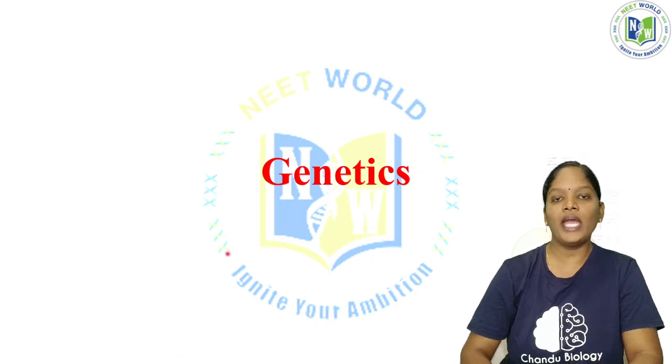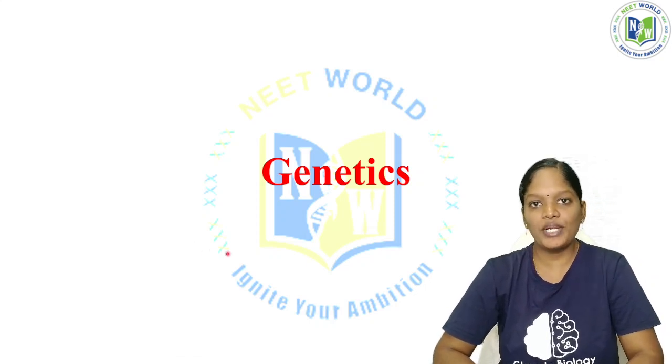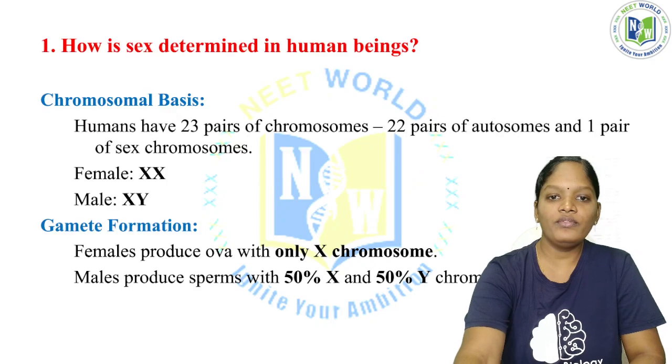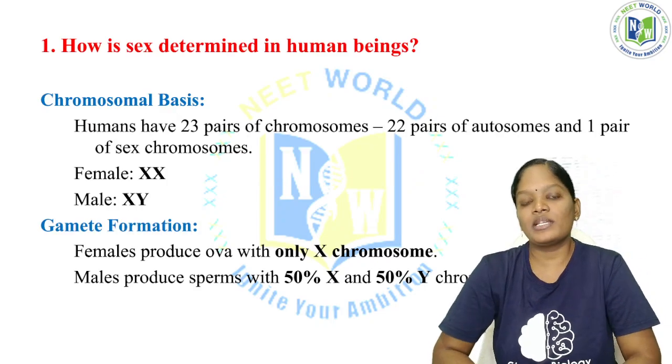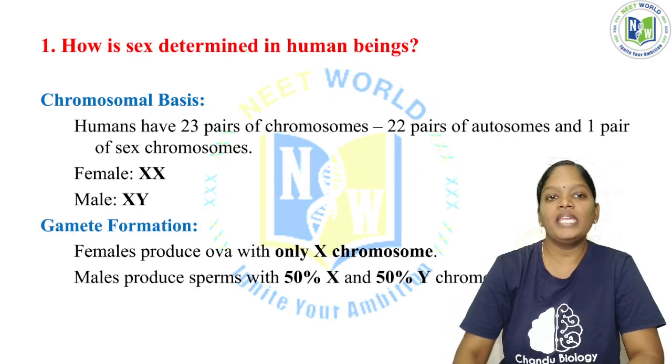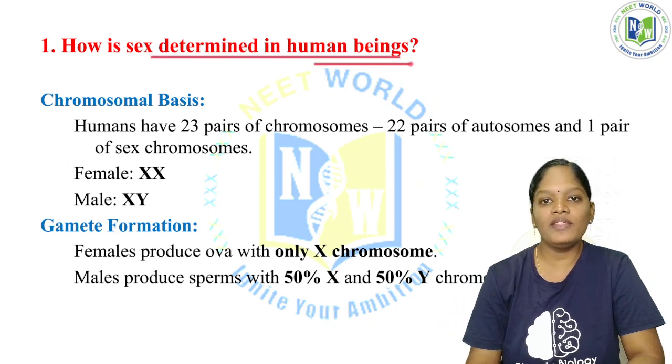Now we have completed the short answer questions in reproductive health. So we'll start the genetics short answer questions. The first question will be, how is sex determined in human beings?